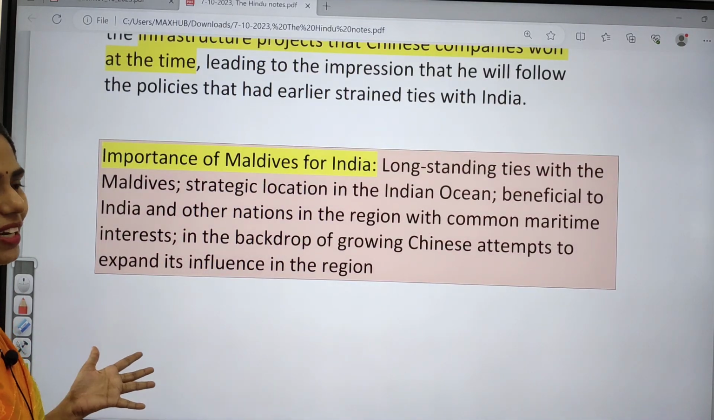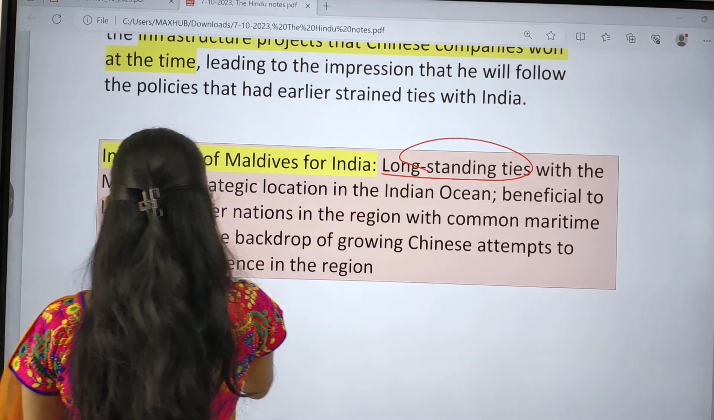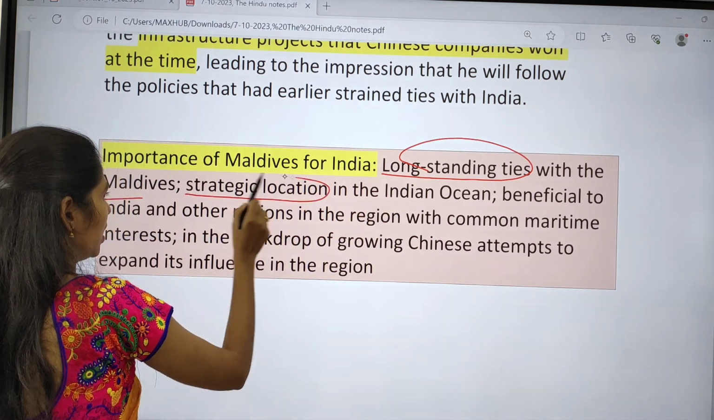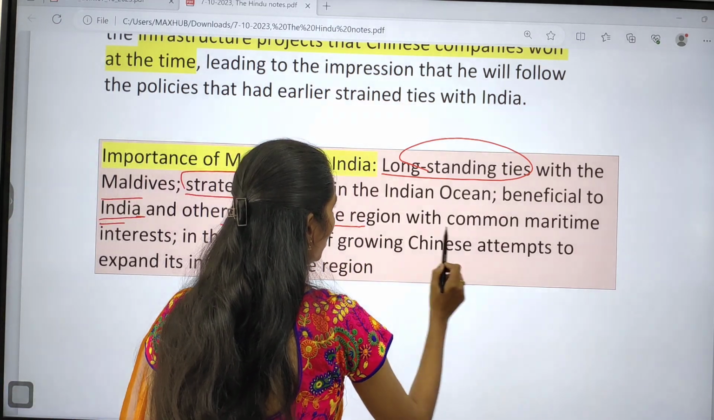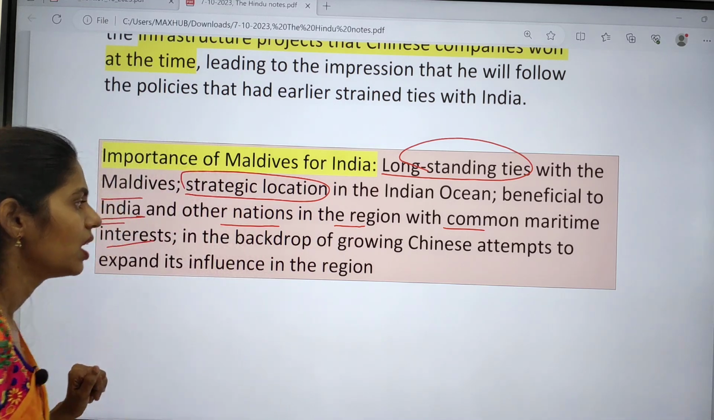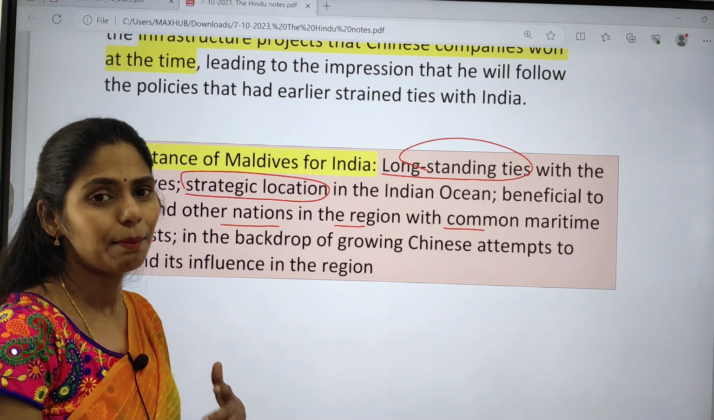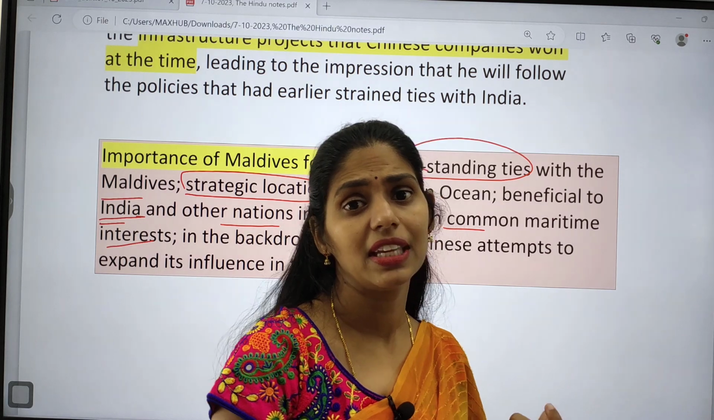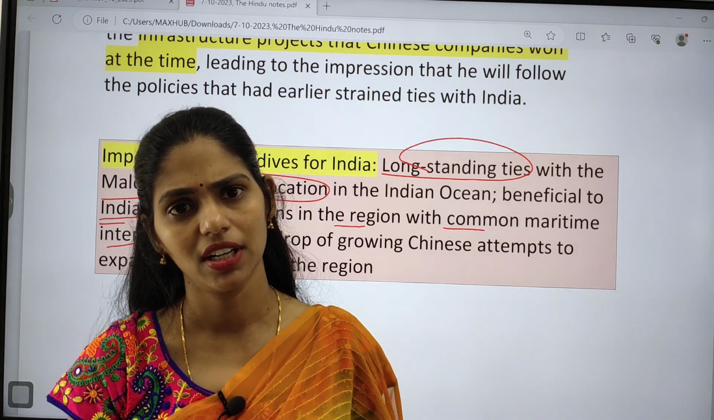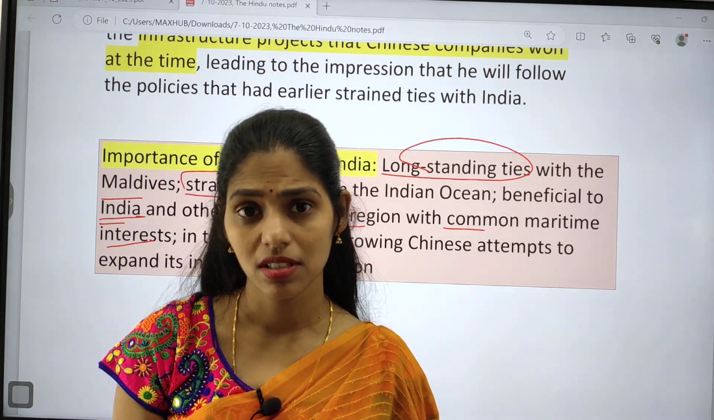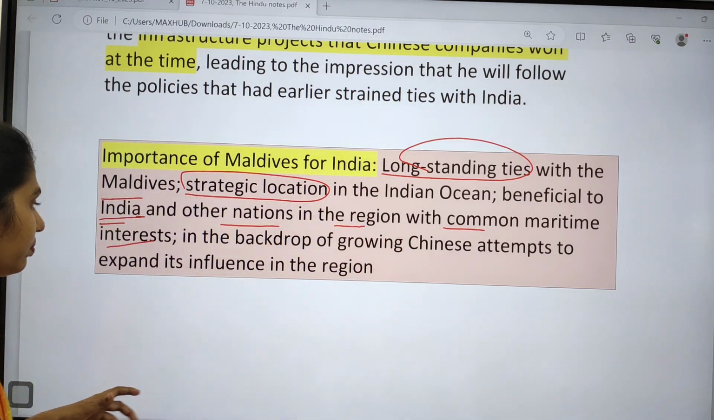So why are we moving towards Maldives? We have long standing ties with the Maldives, and especially its strategic location in the Indian Ocean, which will be very beneficial to India and other nations in the region with common maritime interests as well. China is trying to increase its influence not in the continental arena but in the maritime arena, and there they came up with the string of pearls concept. It is developing naval bases in different countries so that it can increase its presence in the Indo-Pacific region. To counter that, yes, Maldives is very important for India.